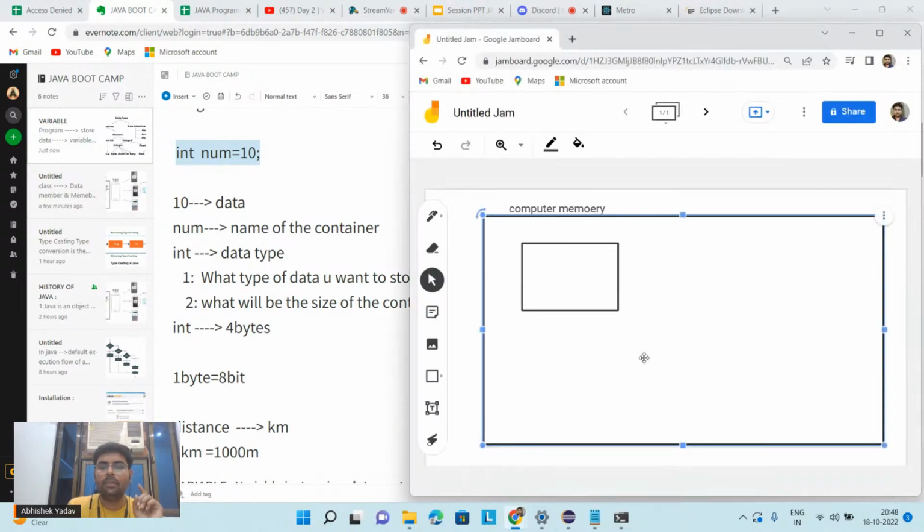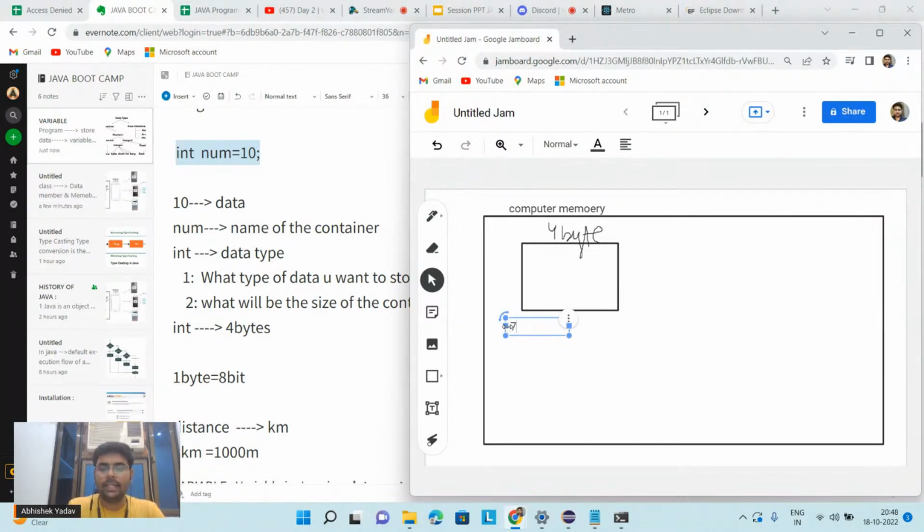So the system will go to the computer memory and first find where a 4 byte memory block is free. Let's assume this 4 byte memory block is free. All the memory blocks have some address associated with them, and here the address is in hexadecimal format.